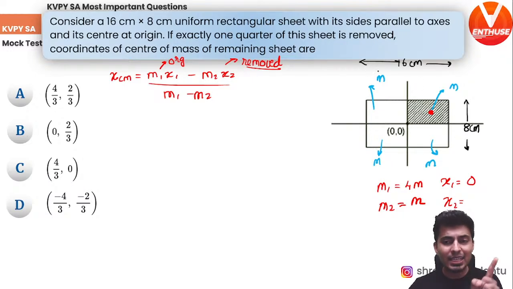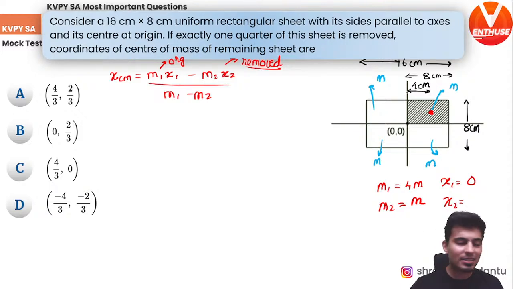So if that entire length is 16 centimeters, the half of that will be 8 centimeters, correct? And only this much will be just 4 centimeters. Does that make sense to all of you? Yep. So what is the x coordinate of the center of mass? It's just 4. Same way you can also find the y coordinate of the center of mass. You can look at it, it will be 2.